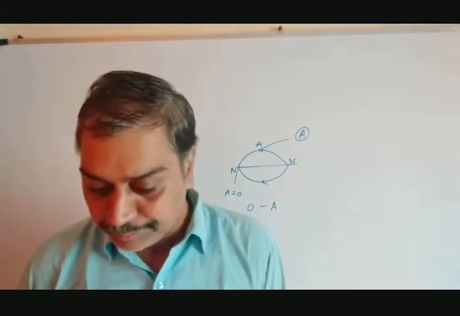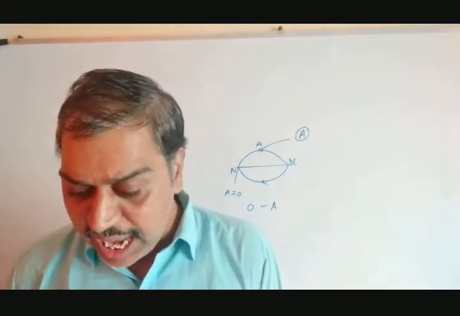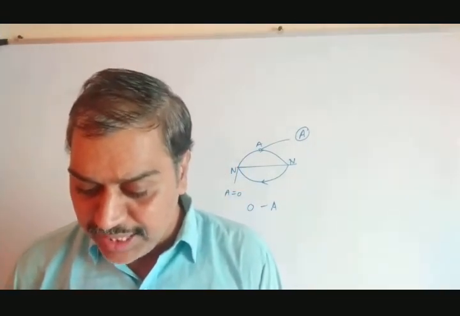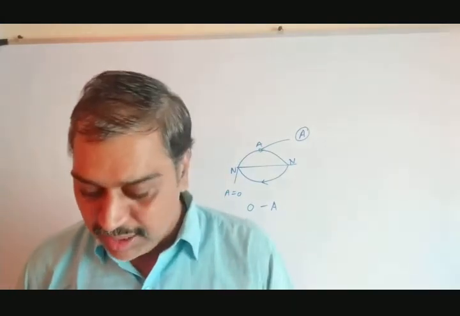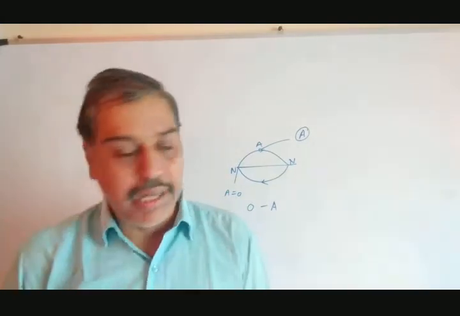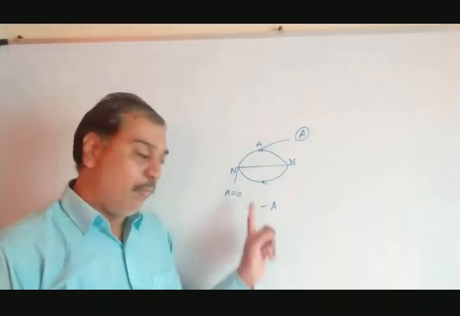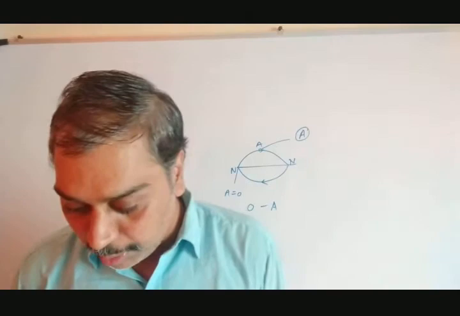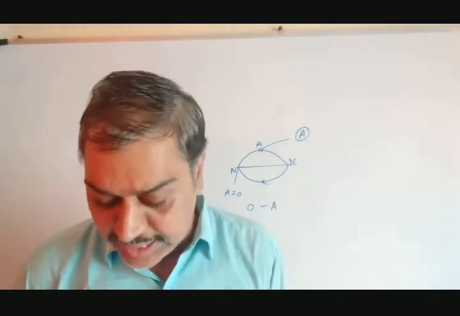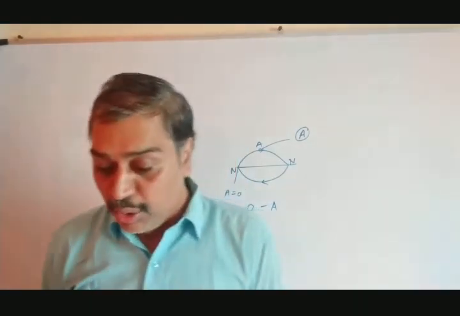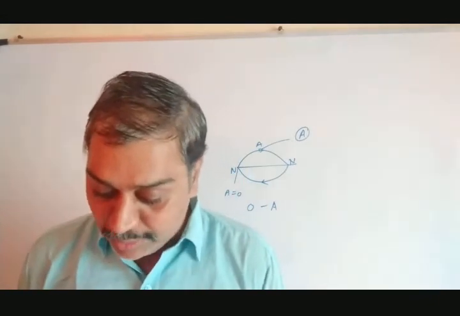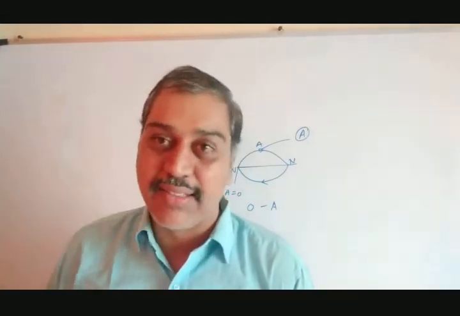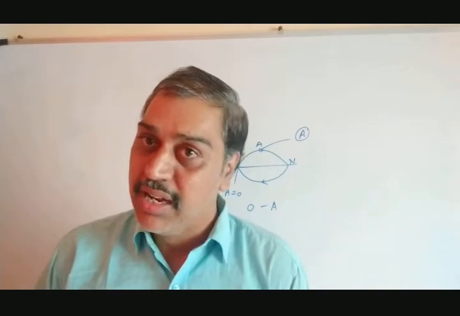Let's go further. The point at which amplitude of particles of the medium is minimum is called node. It is the same. Again antinode, it is the same. The remaining points between node and antinode vibrate at amplitude between 0 and A, that is the same. Let's go to the next, the fourth property. The distance between two consecutive, meaning nearest, nodes or antinodes is lambda by 2. That already we have seen. Node and antinode are separated by lambda by 4.